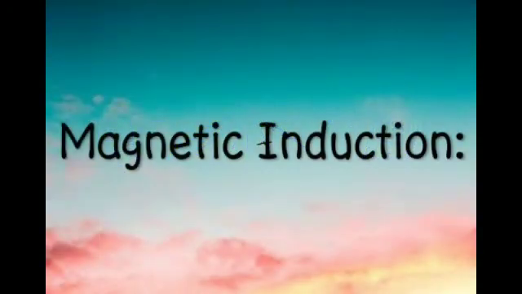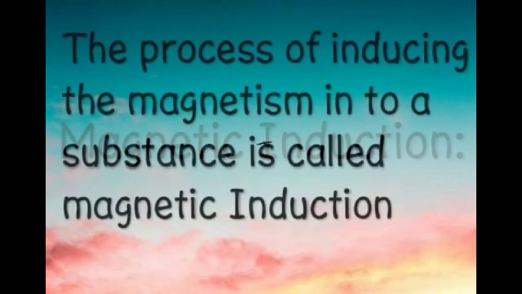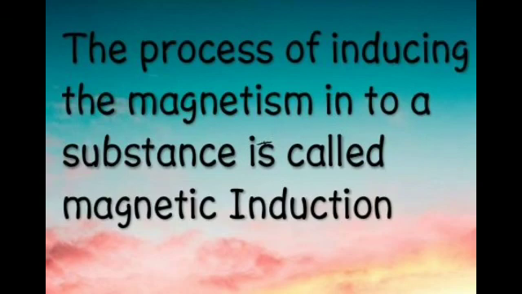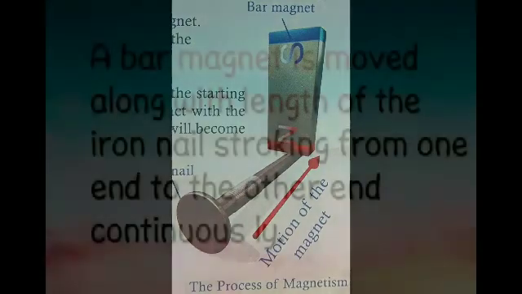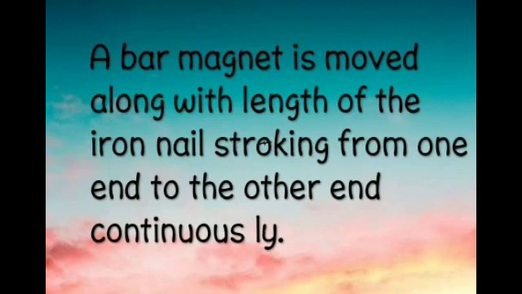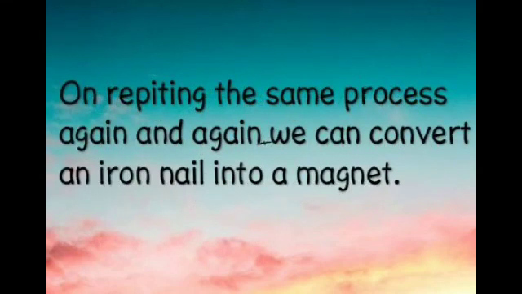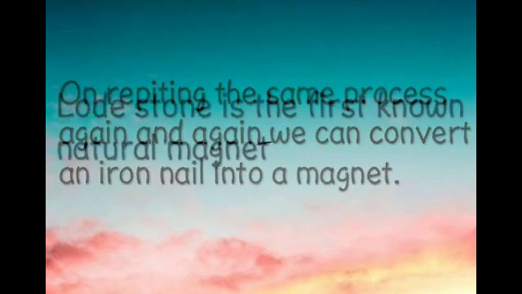Magnetic induction. The process of inducing magnetism into a substance is called magnetic induction. Like this: a bar magnet is moved along the length of an iron nail, stroking from one end to the other end continuously. This is called magnetic induction. On repeating the same process again and again, we can convert an iron nail into a magnet.